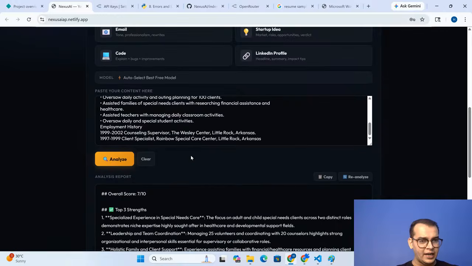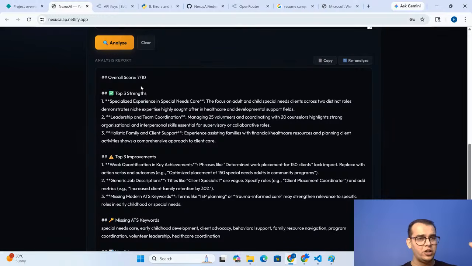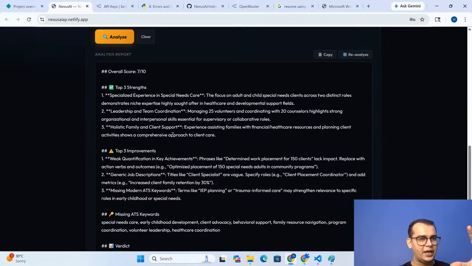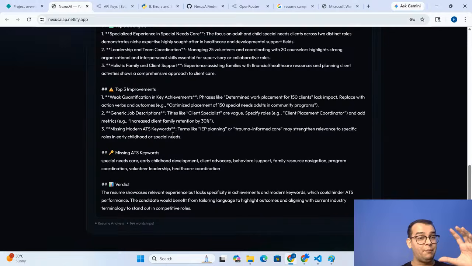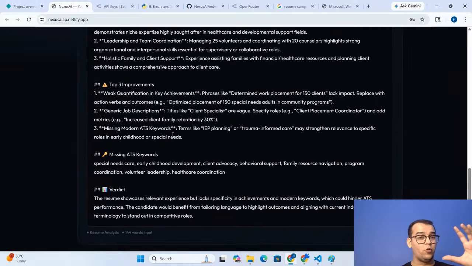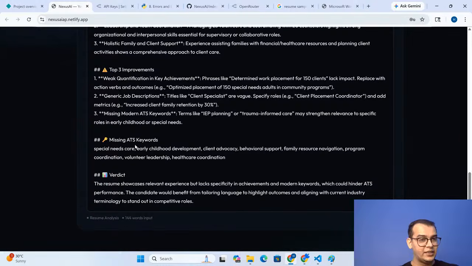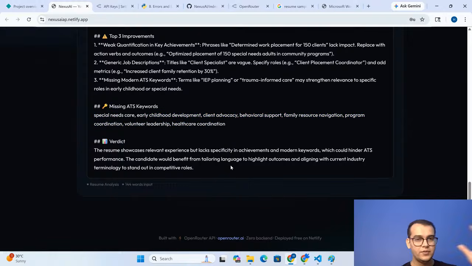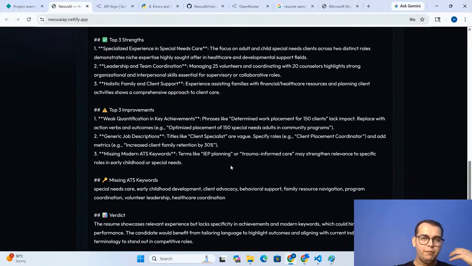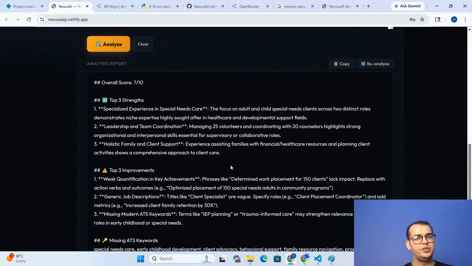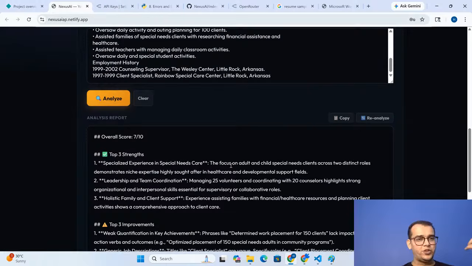So let it get analyzed, and I can see that the overall score is 7 out of 10. Can you see this? I am getting the top 3 strengths and the top 3 recommendations. What is the qualification? Missing ATS keywords that you should be using. And I am getting the final result. Now, I can see that it is a very cool feature for a student. Before I apply for any job, if I get the score of my resume, I can easily change my resume and create a better resume as well.